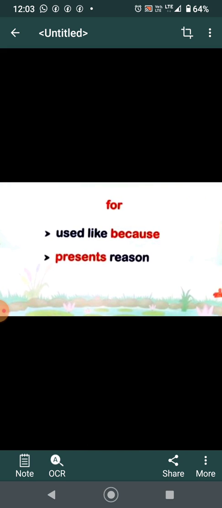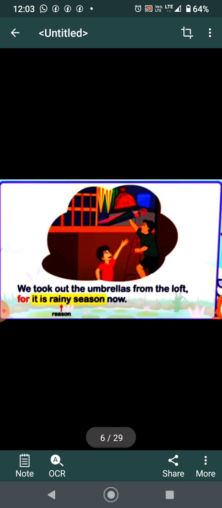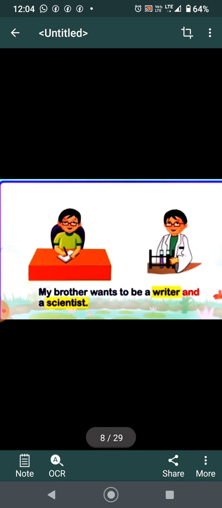For is used like because and it presents a reason. For example, we took out the umbrellas from the loft for it is rainy season now. So it is rainy season, the reason is there, and the conjunction joining these two sentences is for. And is used to show addition, presents ideas that are similar. For example, my brother wants to be a writer and a scientist. So they are presenting two similar ideas.